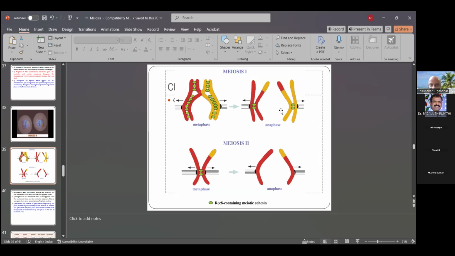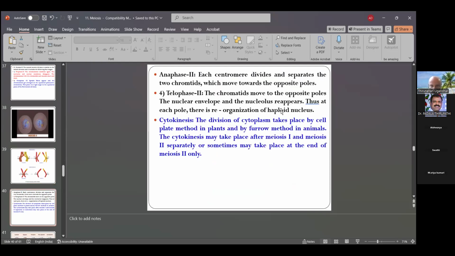Then in anaphase 2, each centromere divides and separates the two chromatids, which move towards the opposite poles. So in metaphase, the equatorial plate is there, and the equatorial plate has pairs of chromosomes. These pairs of chromosomes are passed to the north pole and south pole, the polar regions. That is anaphase. Ana means the two chromatids have moved towards the opposite poles.